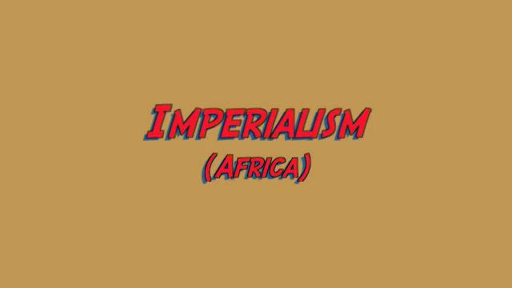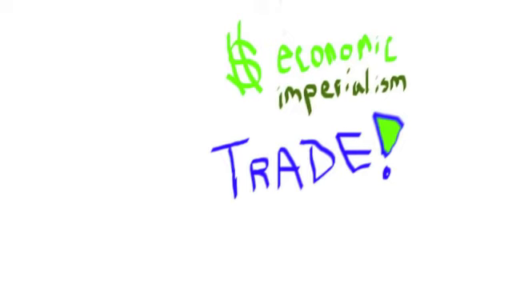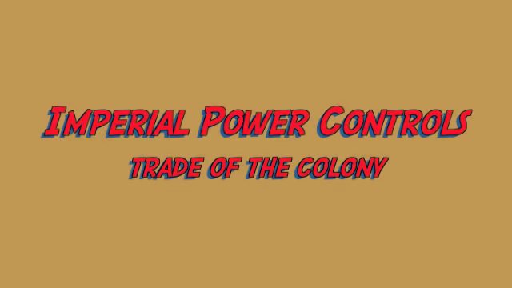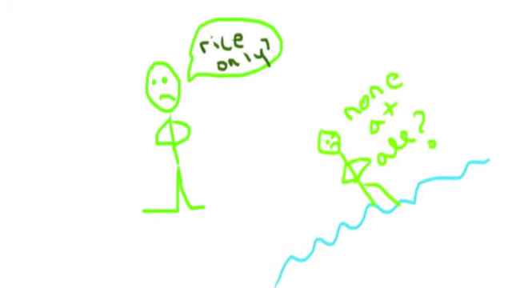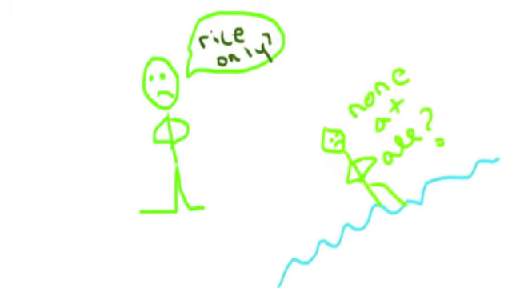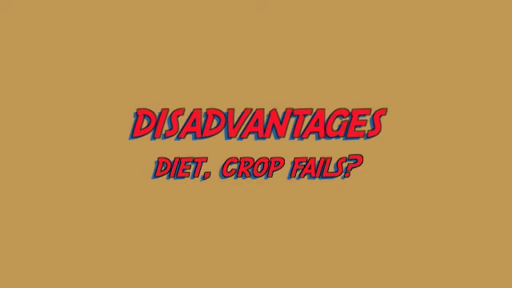Now, off of the colonialism unit, we'll also learn about imperialism. There's different types. Economic imperialism deals with things like trade. This is when the imperial power controls the trade or other form of the economy of the colony. An example is when they force a colony to grow cash crops. So they're only making one crop in vast numbers, but then their diet can be affected negatively. Or what if that crop fails for whatever reason?